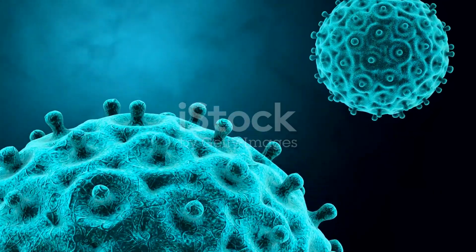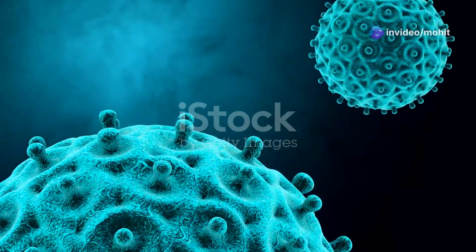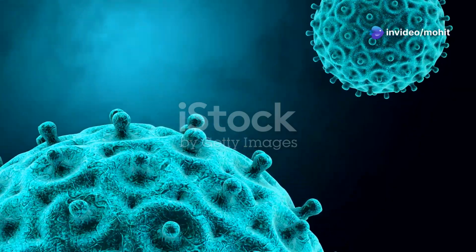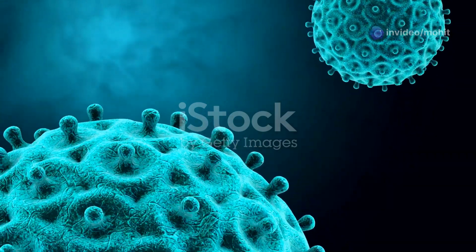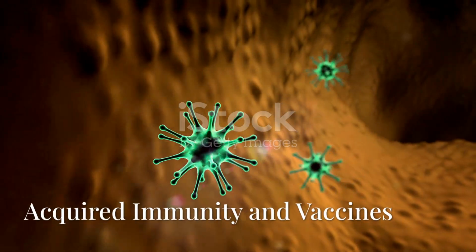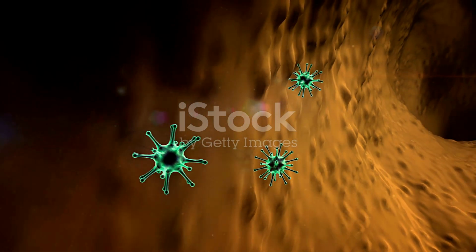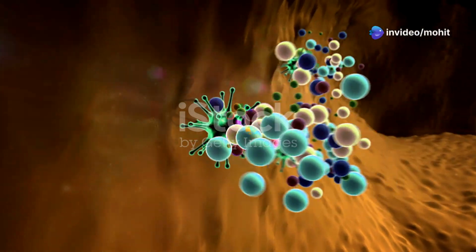How does the body defend against pathogens? The immune system fights pathogens through innate immunity. This first-line defense includes the skin, mucus, and stomach acid. Acquired immunity involves the production of antibodies and memory cells after infection or vaccination. White blood cells, including macrophages and lymphocytes, work to destroy pathogens.